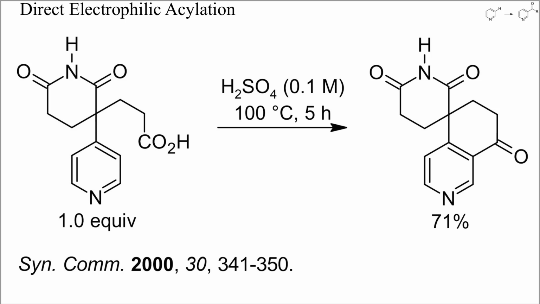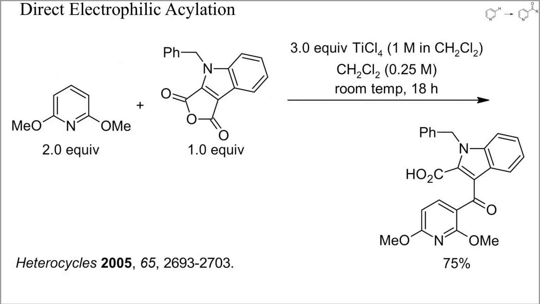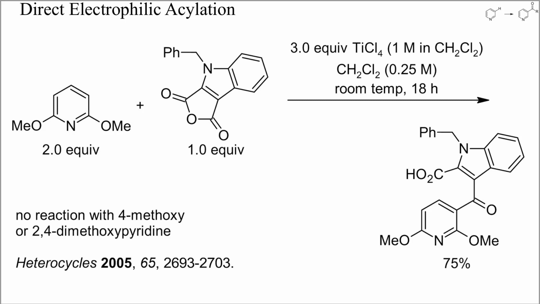Alkoxy and aminopyridines are more electron-rich than simple alkyl or halopyridines and can often be acylated by electrophilic acylating reagents. In such reactions, the regioselectivity is usually determined by the electron-donating substituent, as in this example. Here, 2,6-dimethoxypyridine was acylated by an anhydride and an excess of titanium tetrachloride. With 4-methoxypyridine or 2,4-dimethoxypyridine, however, this acylation did not yield any ketone.